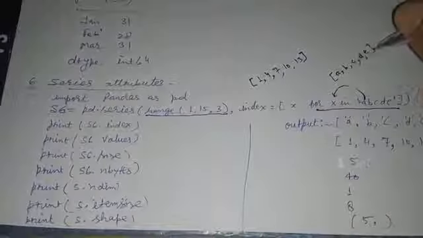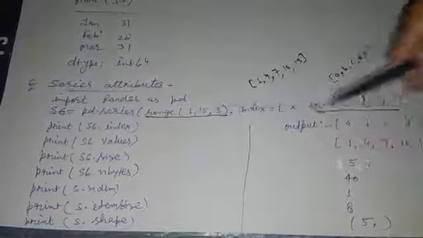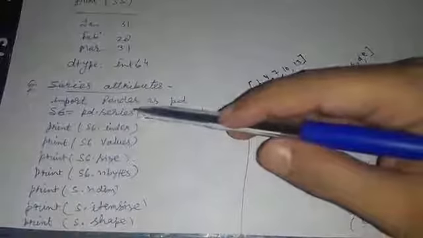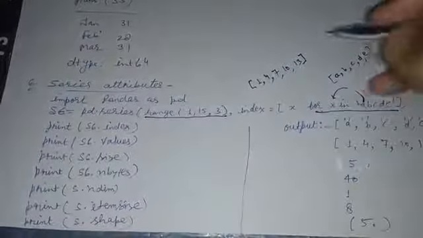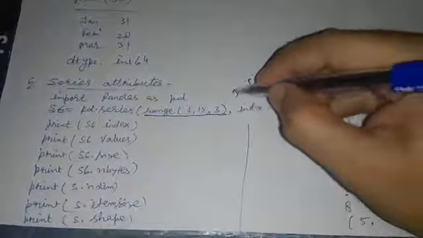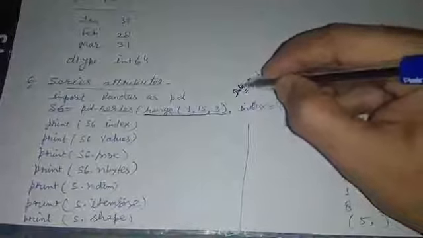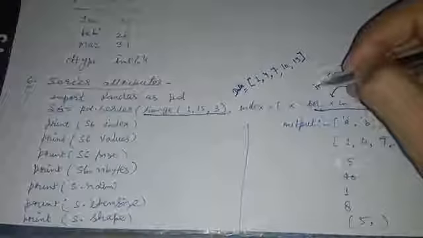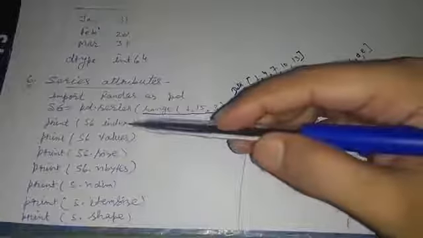So this iteration will produce a list like that. We have passed these two arguments to the Series function, so it will create a series of data and index. Okay, so let's understand some attributes of a series.